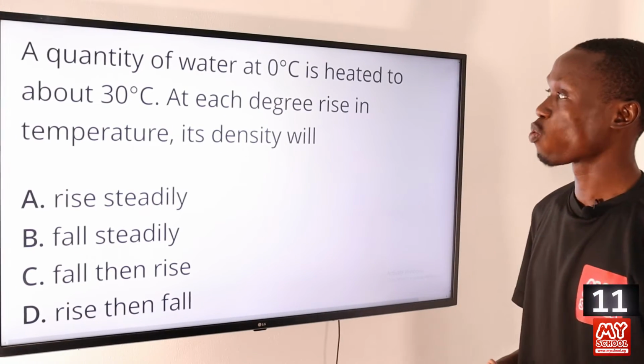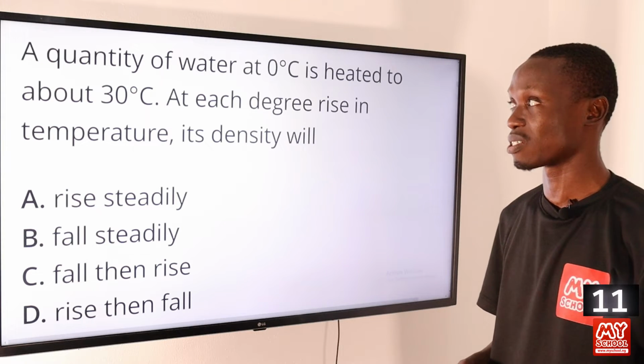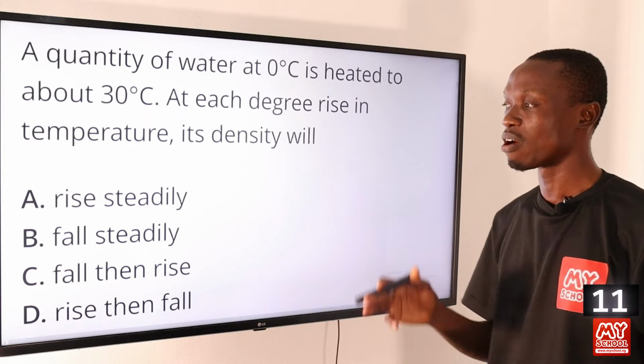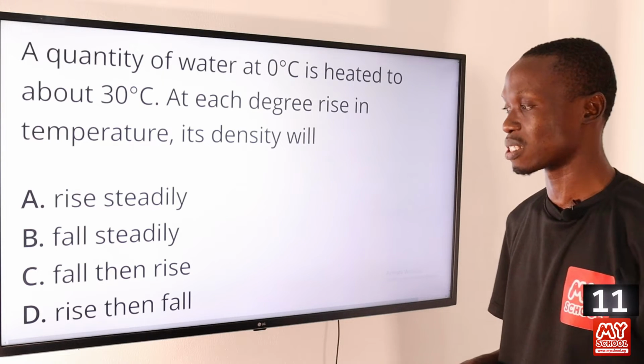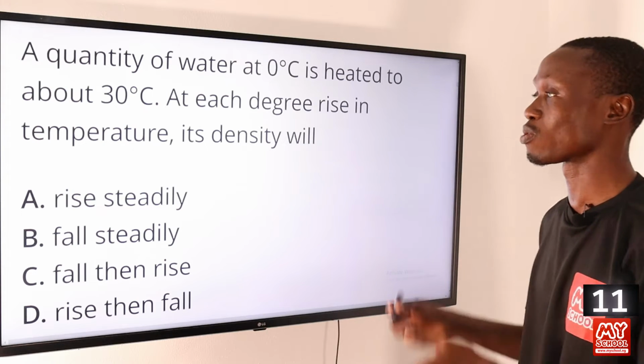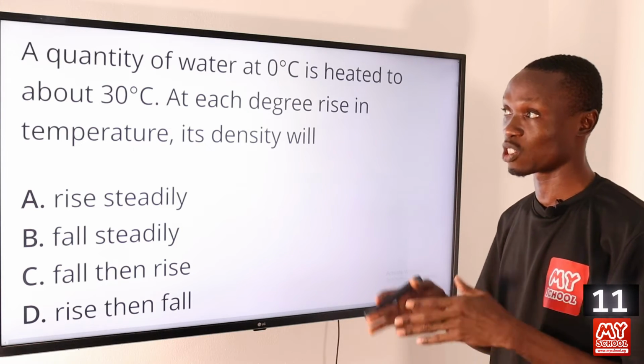Question 11. A quantity of water at 0 degrees Celsius is heated to about 30 degrees Celsius. At each degree rise in temperature, its density will: A. Rise steadily, B. Fall steadily, C. Fall, then rise, D. Rise, then fall. So this question tests our knowledge of anomalous expansion of water.